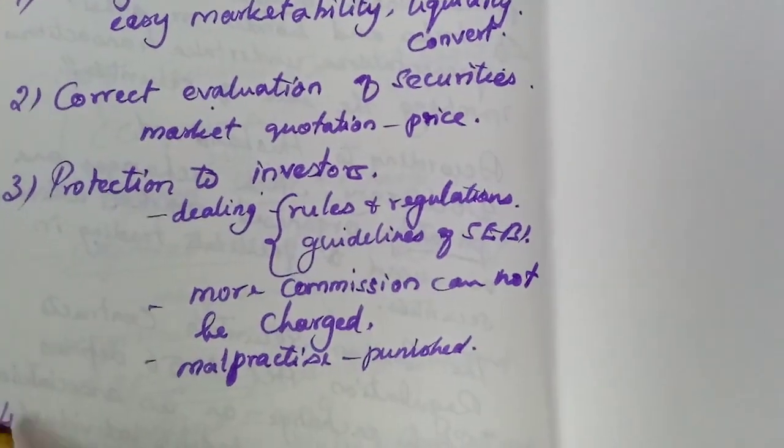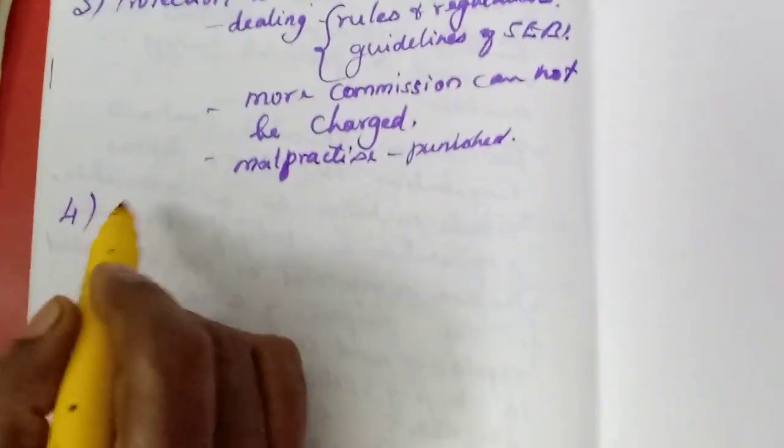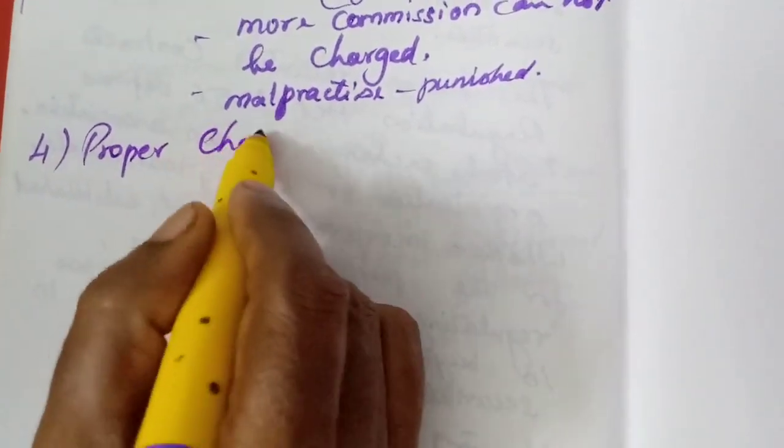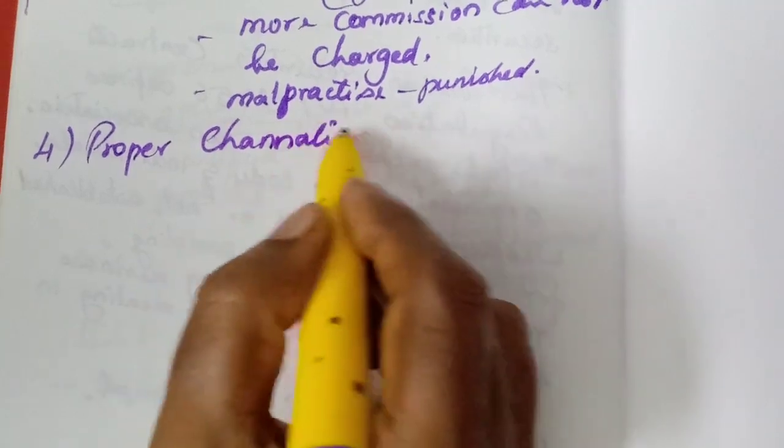Then the fourth function is proper channelization of capital.